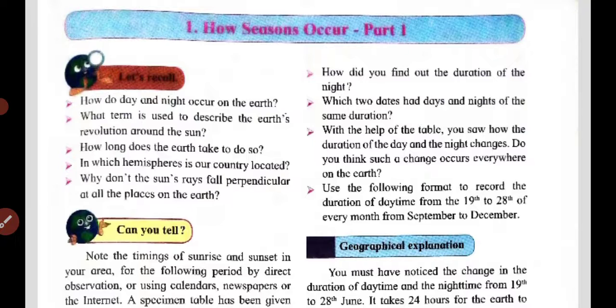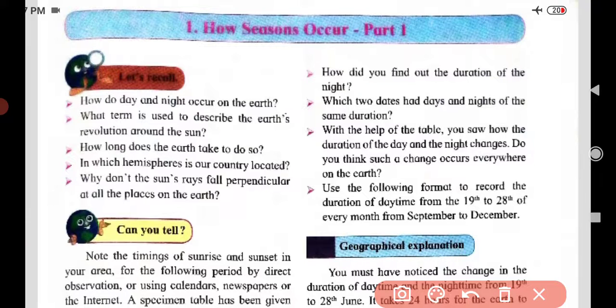Dear students, this is our first lesson, standard 7th. The name of the lesson is How Seasons Occur, Part 1.